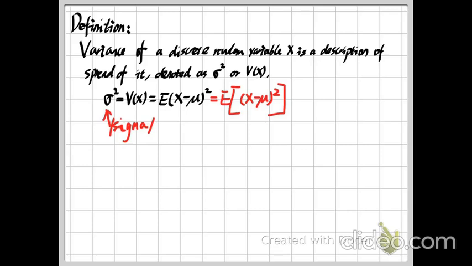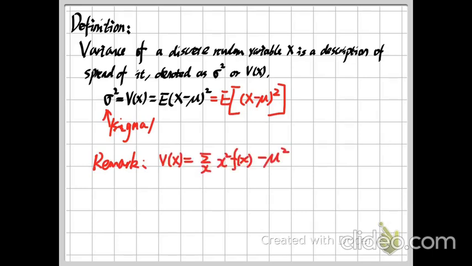In fact, for this equation, computing the subtraction, the square and then the expectation, we can also compute this by two other methods. So let me write this as a remark. We can have two more formulas for this definition.